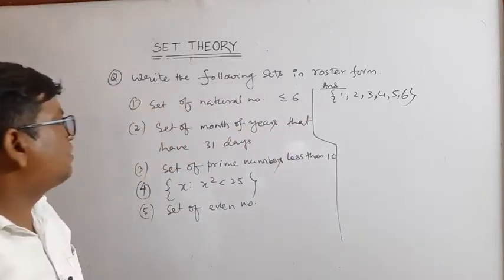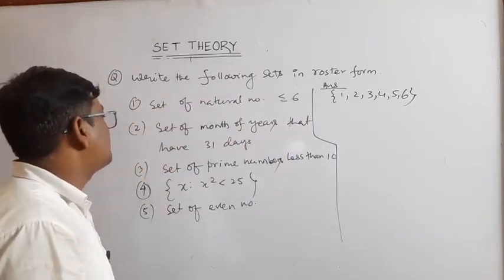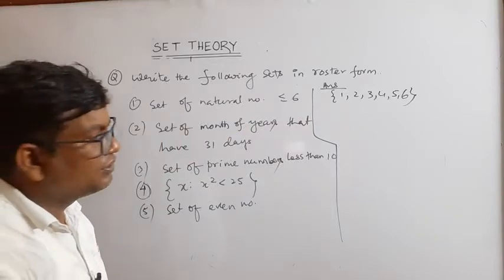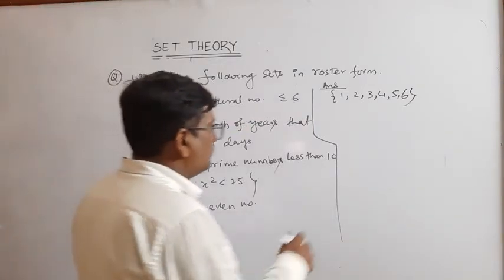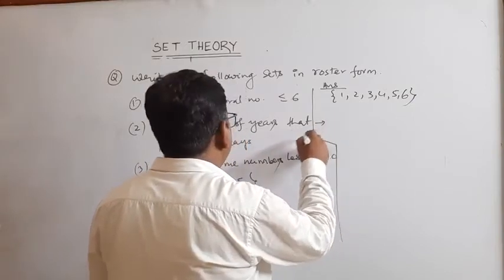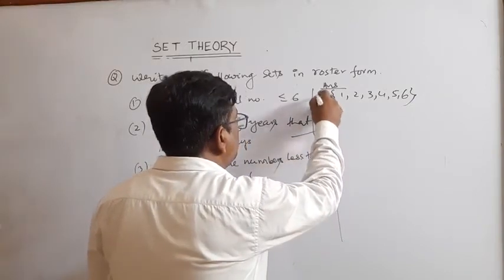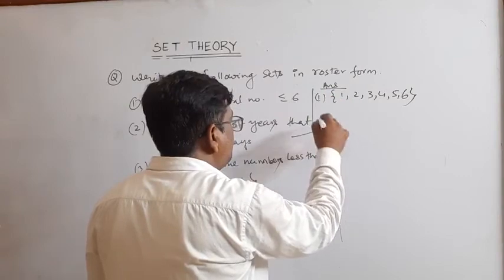And set of the months of the year that have 31 days. This is the second bit.